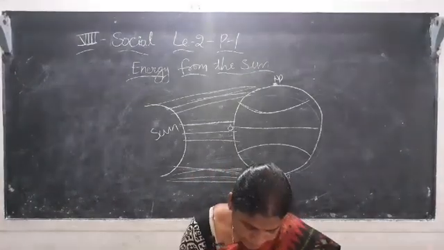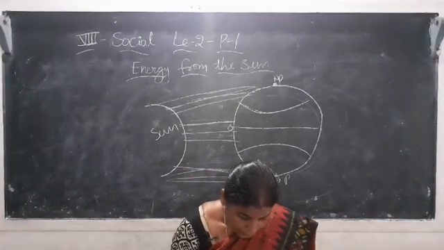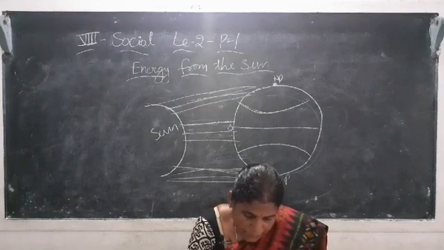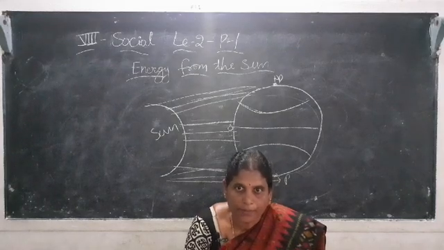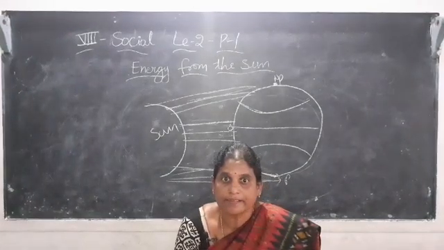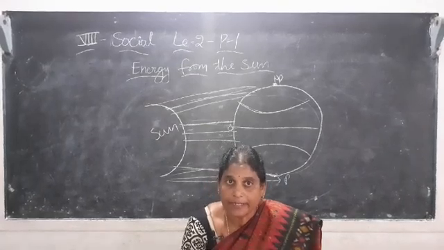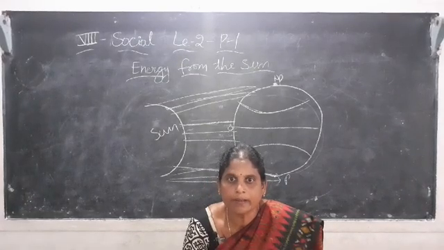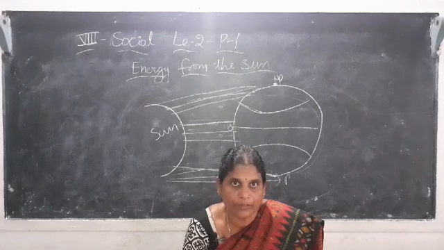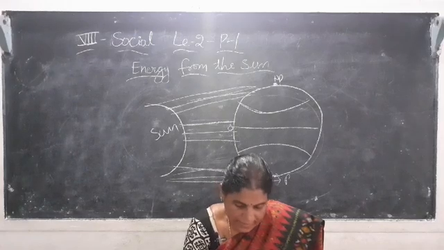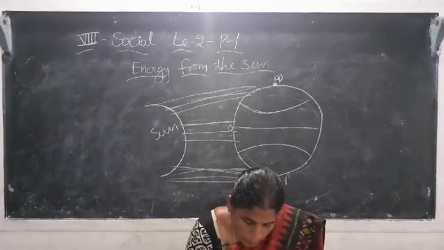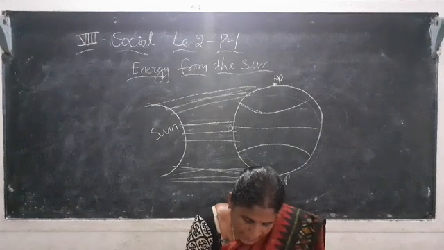Okay, see, you know that the sun is the source of heat for the earth. The main cause of the heat is the sun only. We get heat and light from the sun. Okay, see, it is cool in the early morning and warmer in the afternoon.